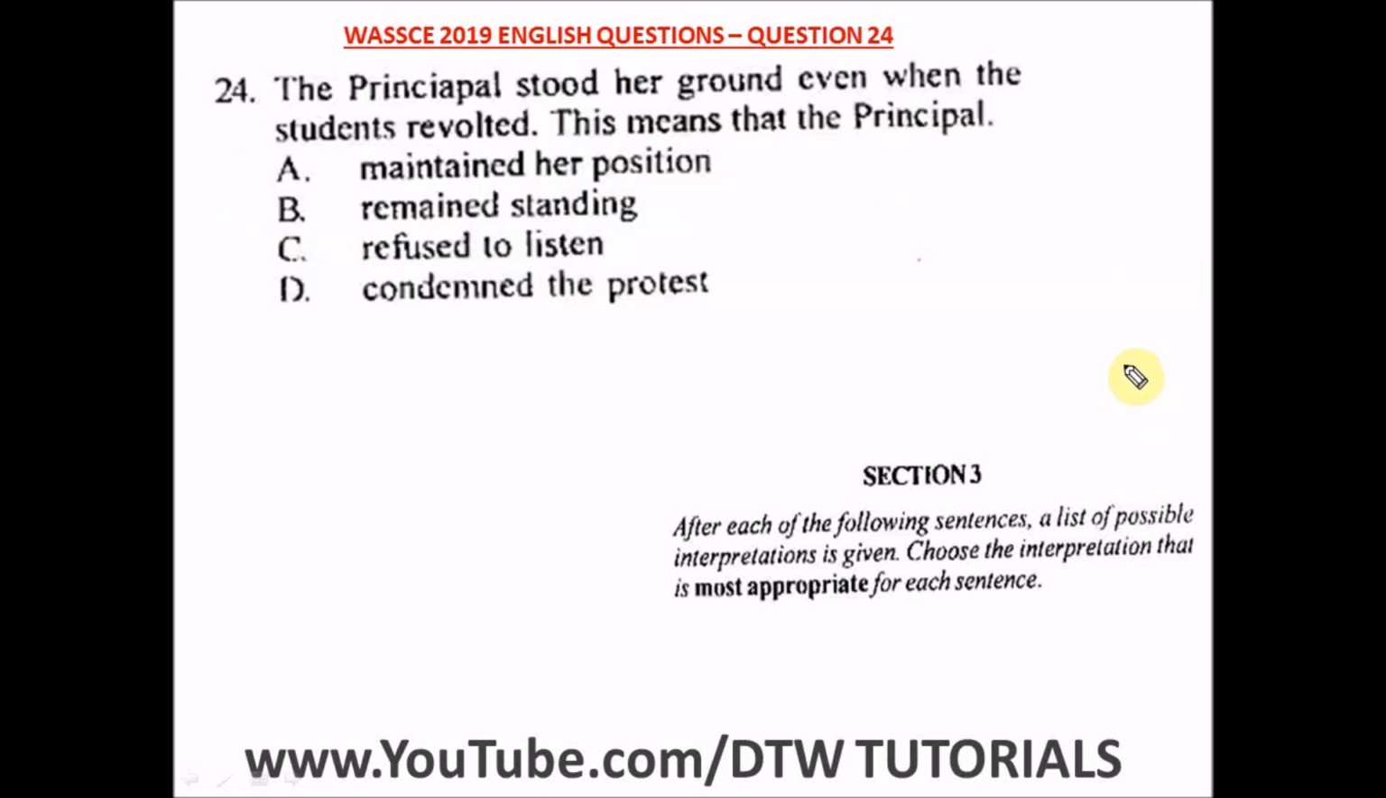Question 24 of your WASSCE 2019 English past question. That's your WAEC English exam. It says the principal stood her ground even when the students revolted.